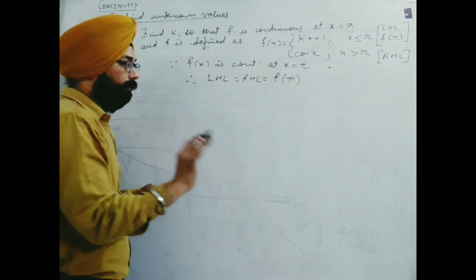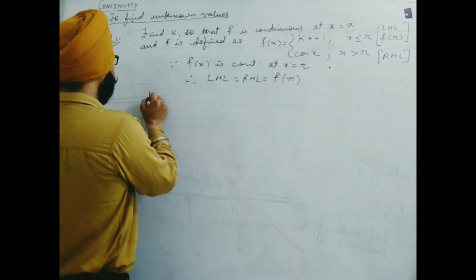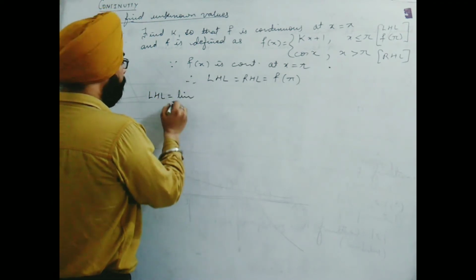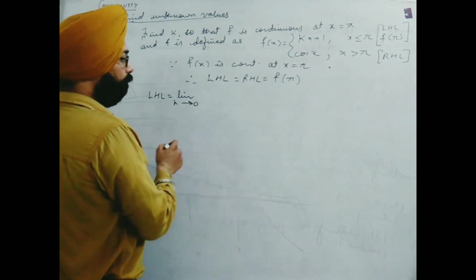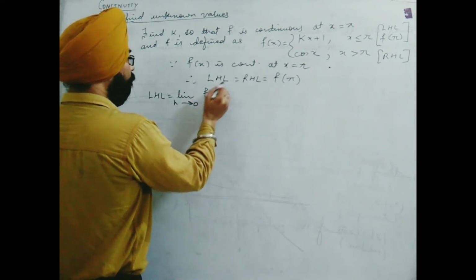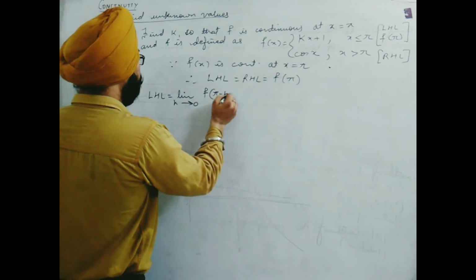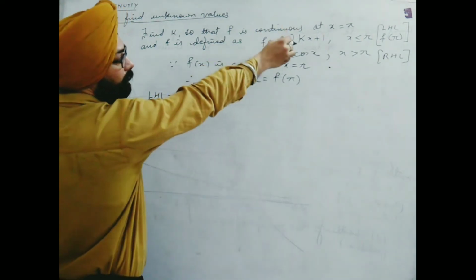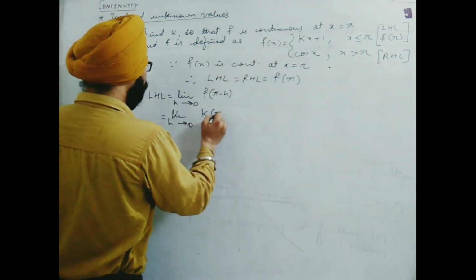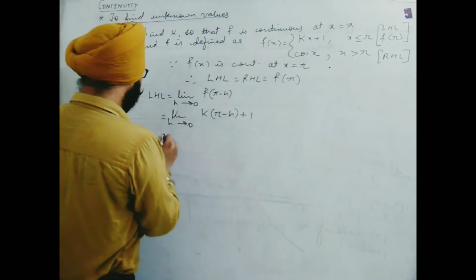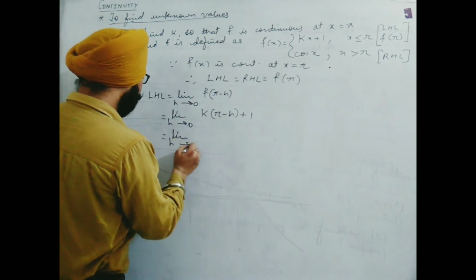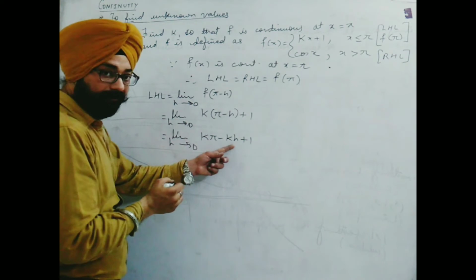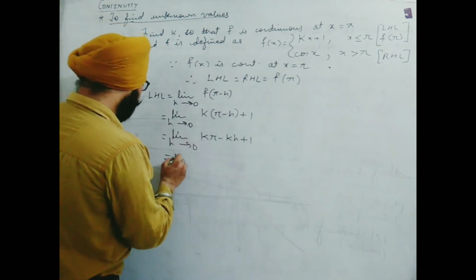Here I will show you everything. First of all, we will find LHL. If I take LHL, I will write the full presentation. Limit h tends to 0, f of pi minus h. LHL definition is kx plus 1. So limit h tends to 0, k times (pi minus h) plus 1. Open the bracket first to simplify: k pi minus kh plus 1. Replace h by 0. So this will become k pi plus 1.